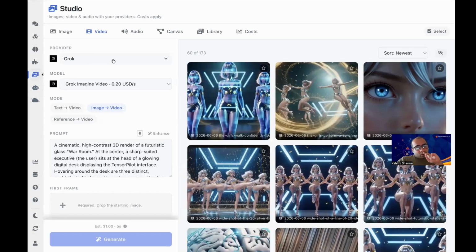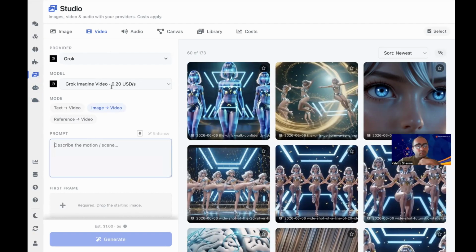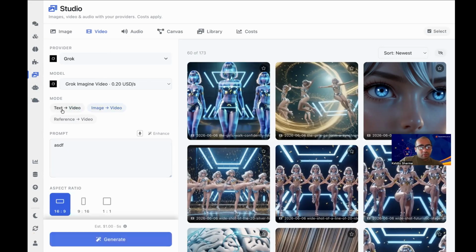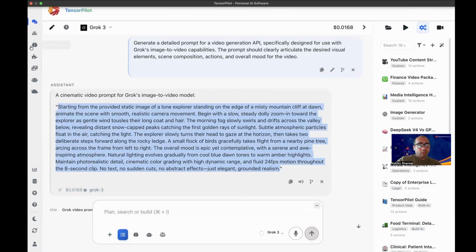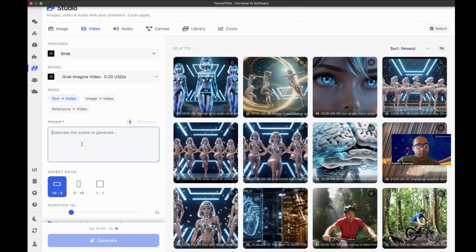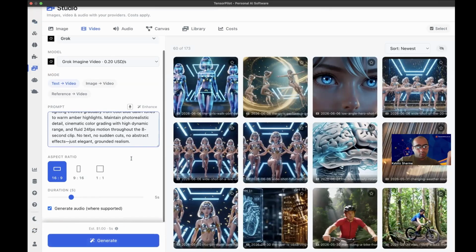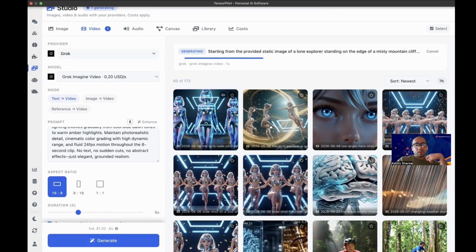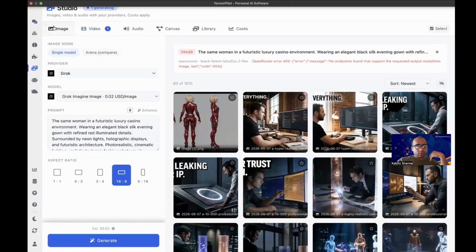Okay, let's try the Grok Imagine mode. So you can also create images or videos, right? Over here you are paying 20 USD per second, right? So let's see if you can use it as a basic text to video. Okay, I'm going to paste the prompt over here. Let's keep the video for at least 5 seconds, I believe, or six. And you can click on generate. So the system will start generating the video for you.